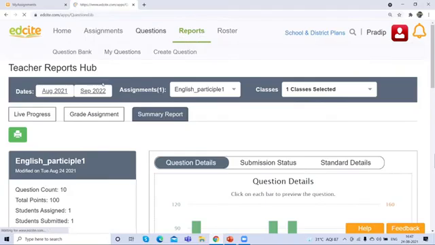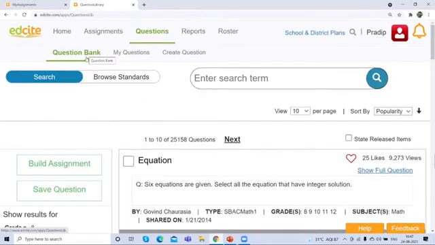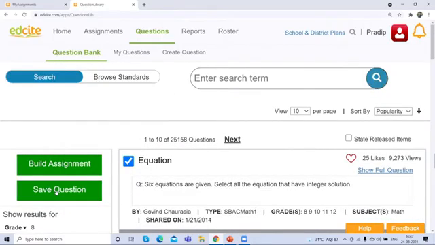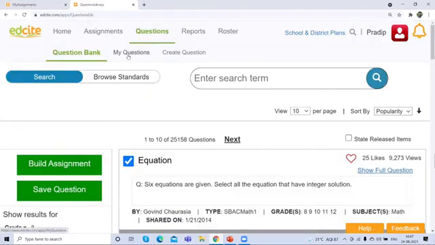This is the question tab. When we click the question tab, you can find the same thing which we have seen in the assignment. If I click this question, the build assignment and save question tabs will activate, and when I click here, the question will be saved to my questions, in this area.